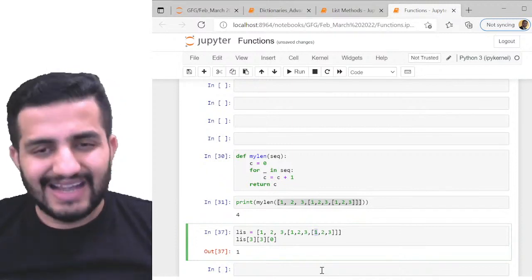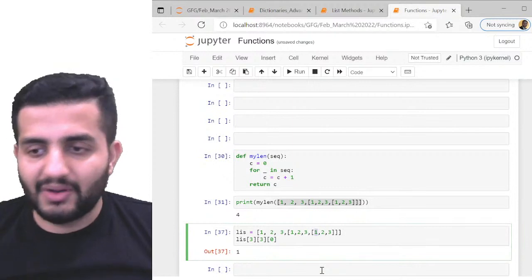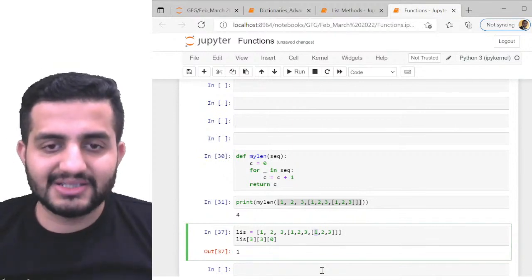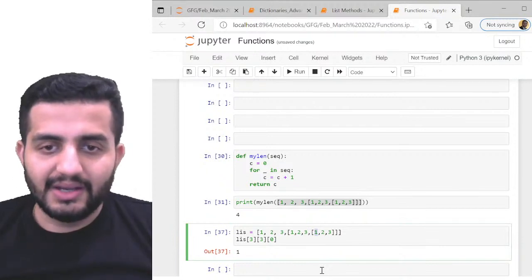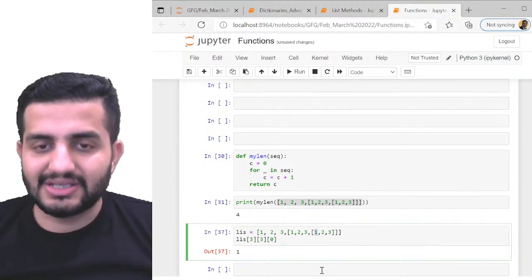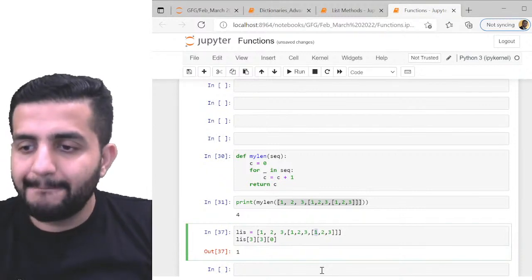Nested list. It's slightly tricky, guys, but again, I'm trying to explain it to the best of my knowledge and trying to break this down as much as I can, right? But again, this is important to know, guys. Okay, so this is how things are. So this is how you index also. Okay.